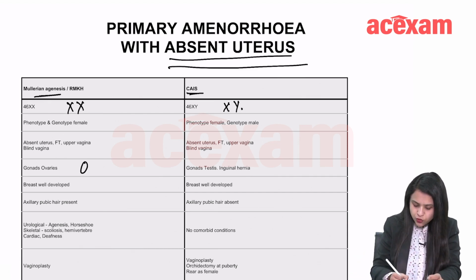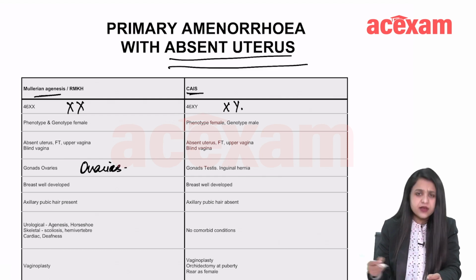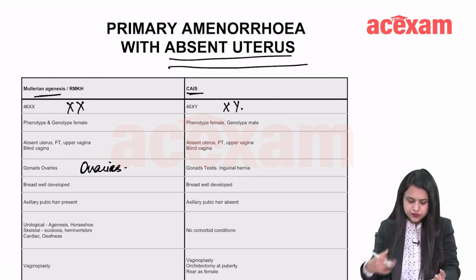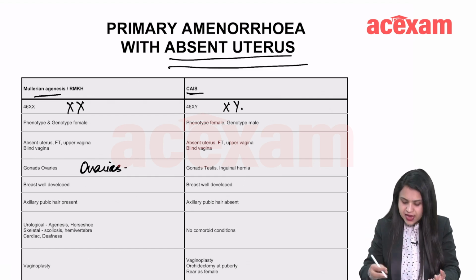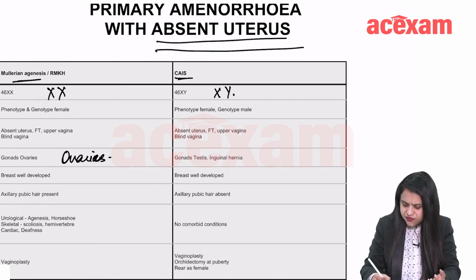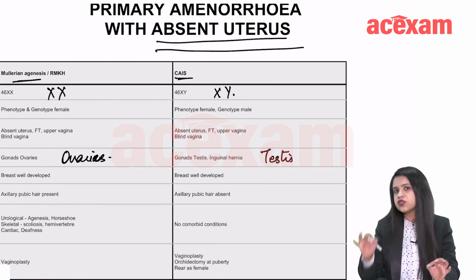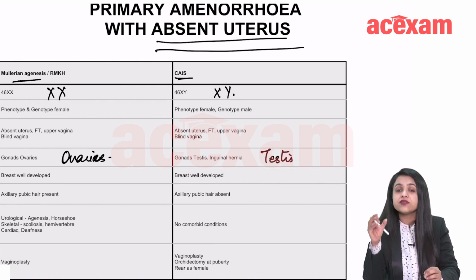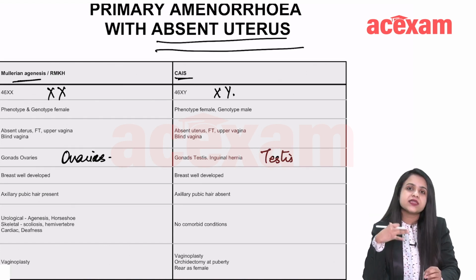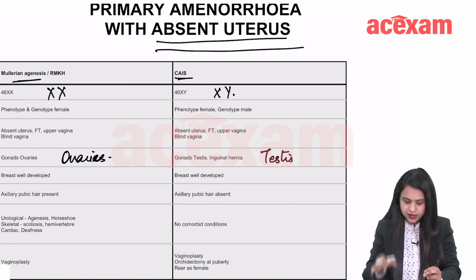Here, the gonads are ovaries. Ovaries develop from the gonadal ridge, right? So the gonads will be ovaries. And here the gonads are testes. And where do these testes lie? Because there is no scrotum, these testes usually lie in the inguinal canal, which is why this patient can present with primary amenorrhea or with inguinal hernia. Okay.